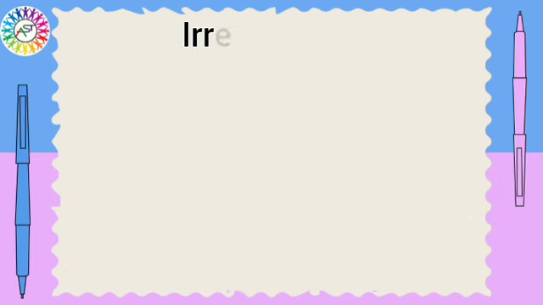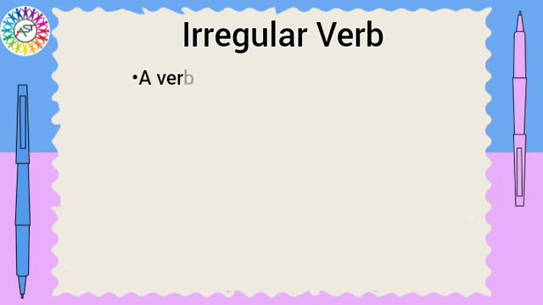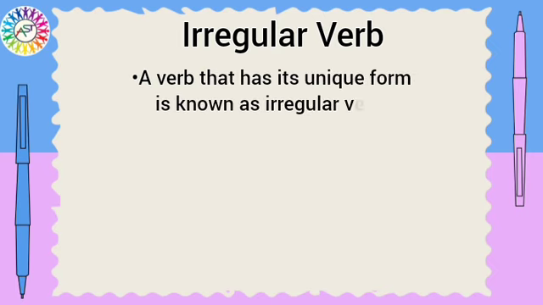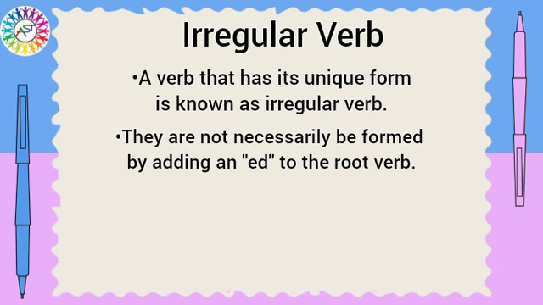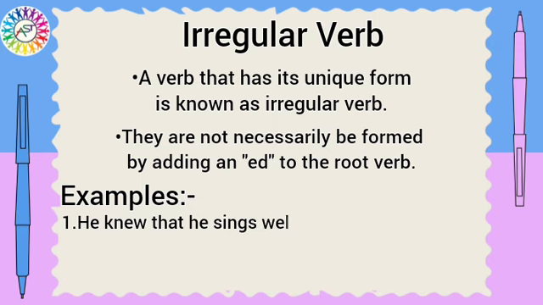Next is irregular verb. The verb that has its unique form is known as irregular verb, and they are not necessarily formed by adding an ed to the root verb. So whenever we don't add ed to a verb, it is an irregular verb. Let's see some examples.